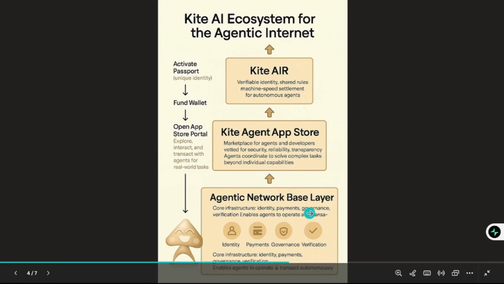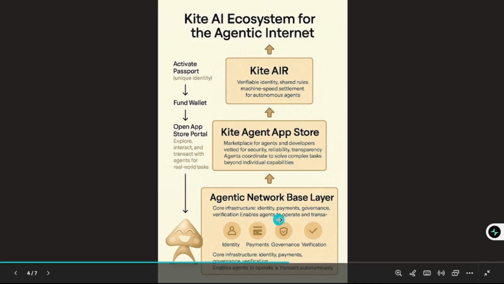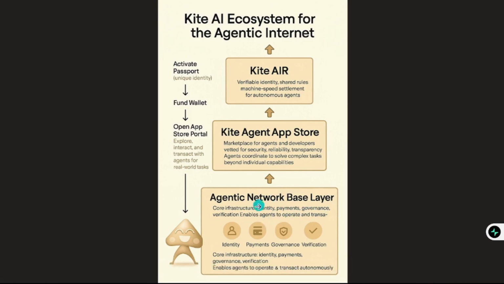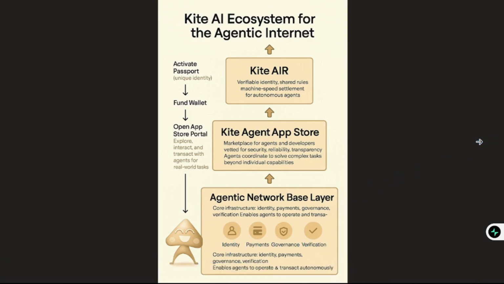And the foundation is the agentic network base layer. This is the core infrastructure, and this is what they are solving. They have four components, which are identity, payments, governance, and verification. This enables agents to operate and transact. So remember, you have identity, payments, governance, and verification. That's everything you need to know about the agentic base layer, which is the foundation of it.